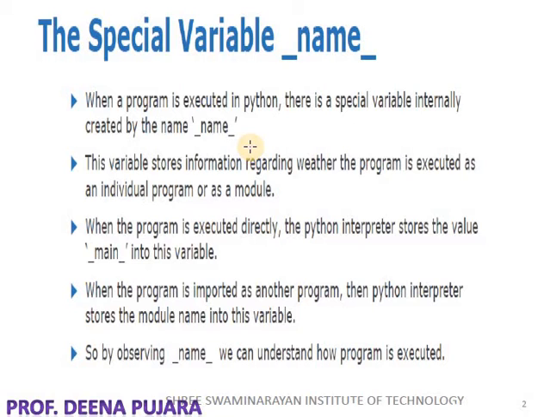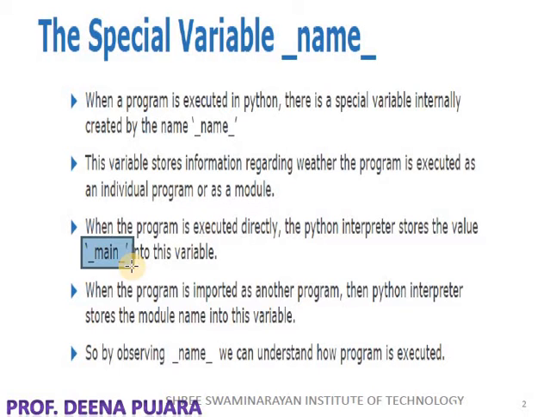If the program is executed directly, the interpreter stores the value main in this variable. That means if the program is executed independently, the value of __name__ is equal to __main__.